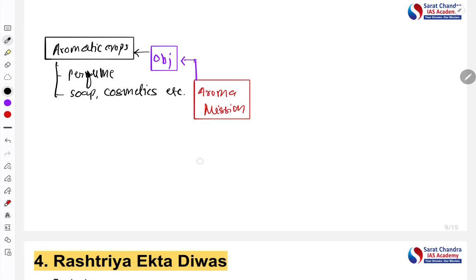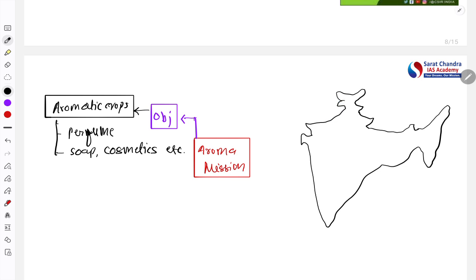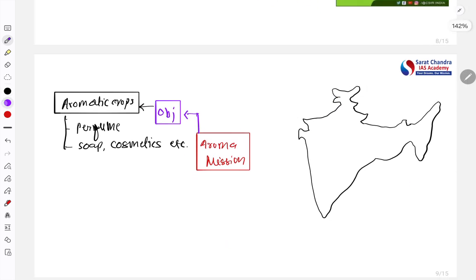So aroma mission initially was started in Jammu and Kashmir. Let's draw the map of India. First it started in Jammu and Kashmir, this region. Now the government wants to take it to this northeast region.